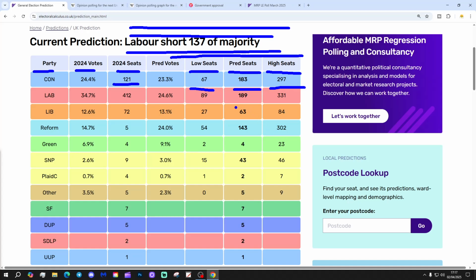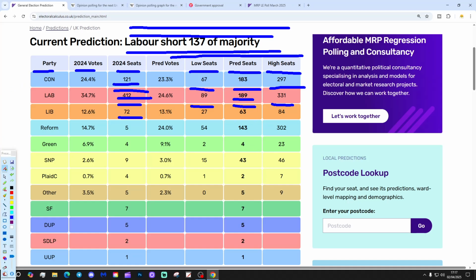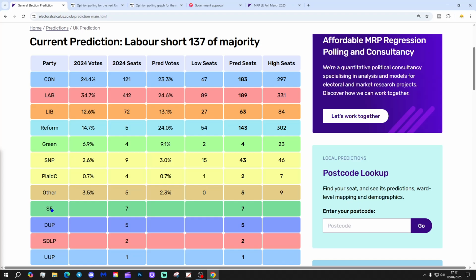Liberal Democrats are on a central prediction of 63 seats. That's down on the 72 they got in election 24. So Lib Dems are down a bit. The high end could be 84, and the low end as low as 27. And by the way, the 189 for Labour is down on the 412 landslide they got in election 24, so very significantly down for Labour compared to what they had at the last election.